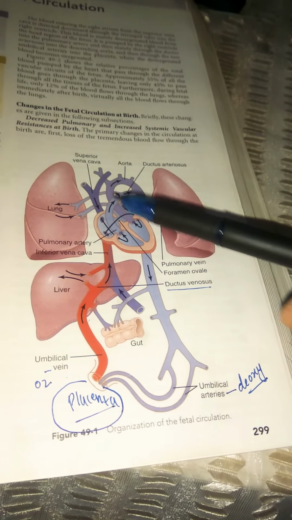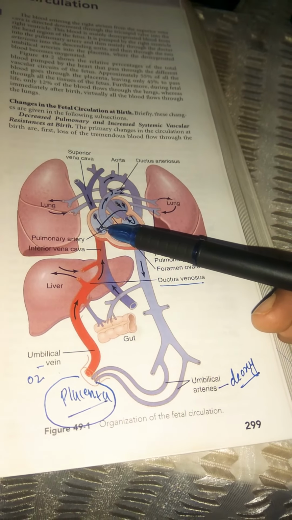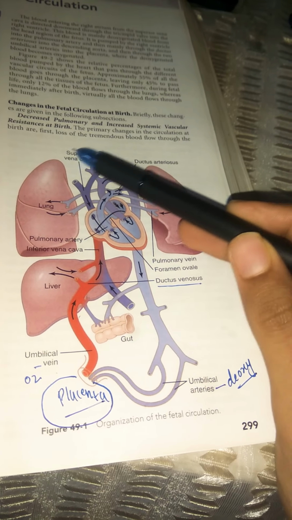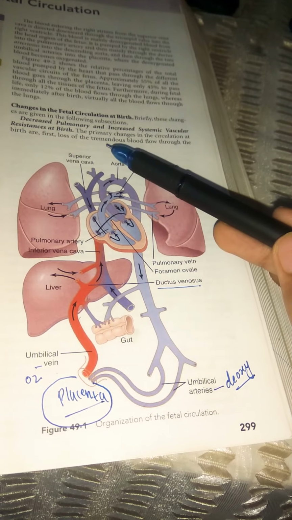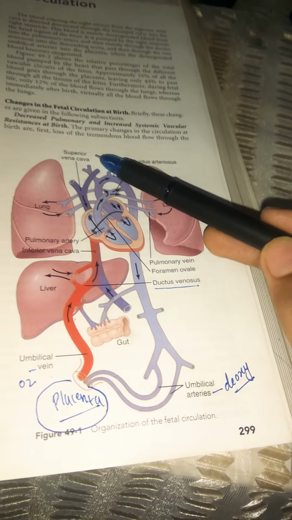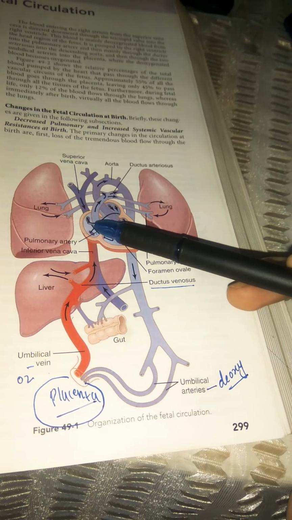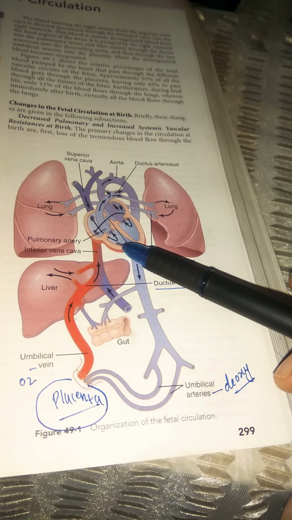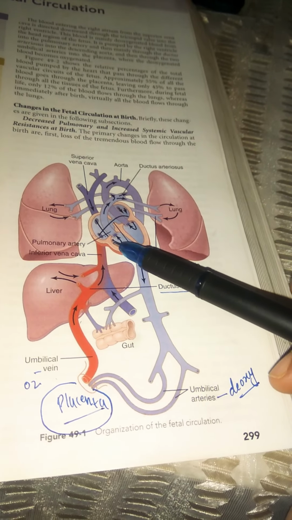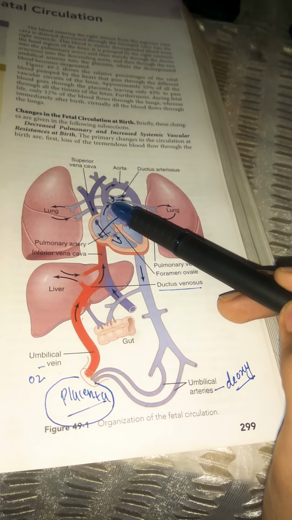But next, even to the right atrium, blood also enters from the superior vena cava, right? Now from the superior vena cava, as it is a vein, of course deoxygenated blood comes. So the deoxygenated blood from the superior vena cava also enters the right atrium. Now from the right atrium, it enters into the right ventricle, the normal flow. From the right ventricle into the pulmonary artery. And now here comes one more twist.